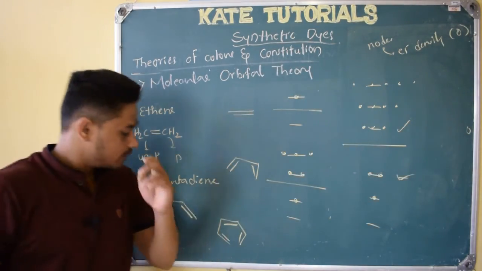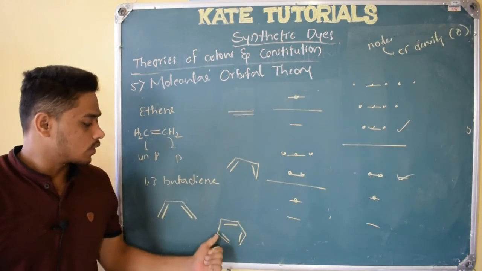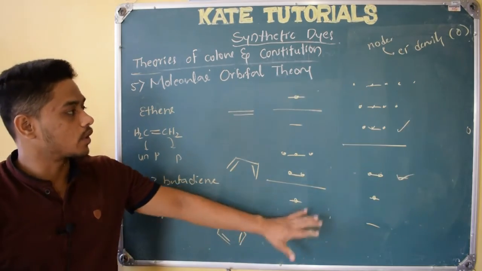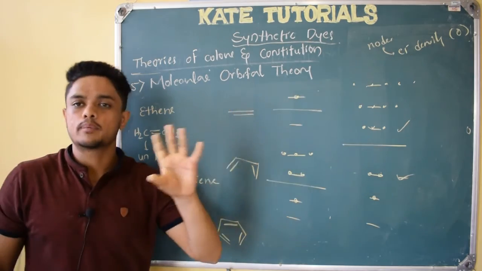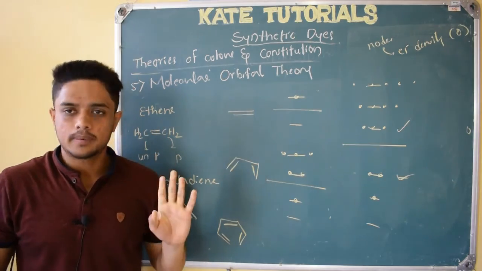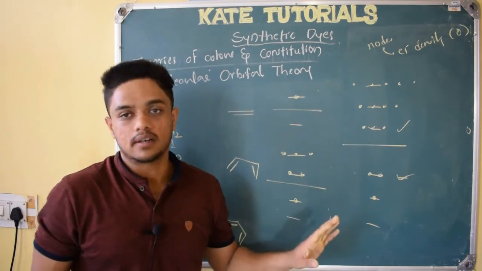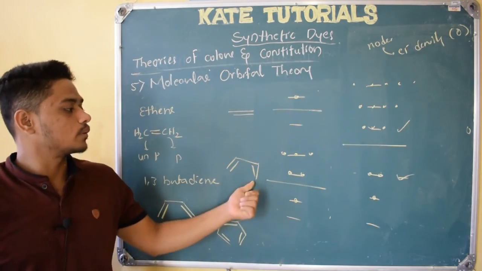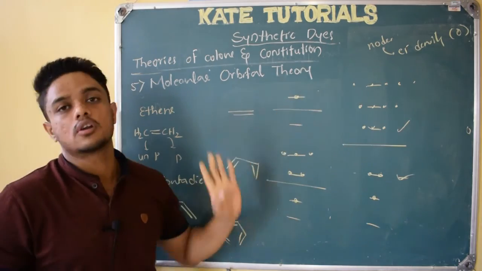If you want to analyze it, what you can do is count the number of carbons; that many molecular orbitals will be there, right? Because molecular orbitals are formed by atomic orbitals. If 2 atomic orbitals combine, they will form 2 molecular orbitals. Since here 6 atoms are there, we will get 6 molecular orbitals. Whereas here it was 4 atoms, so I used to get 4 molecular orbitals. So 2 atoms, 2 molecular orbitals, right?